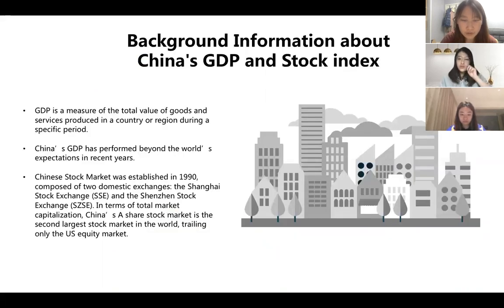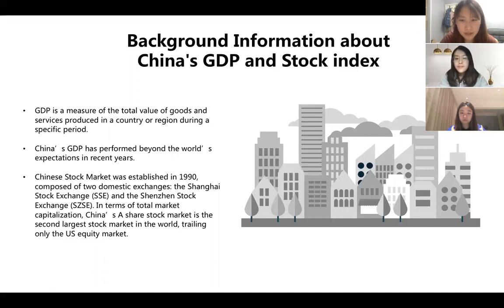First, I'd like to give you some ideas about the concept of GDP and the Chinese stock market. GDP is a measure of the total value of goods and services produced in a country or region during a specific period, and is one of the most powerful ways of measuring one country's economic performance.